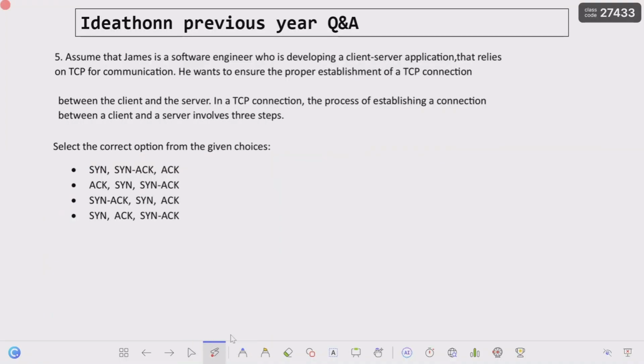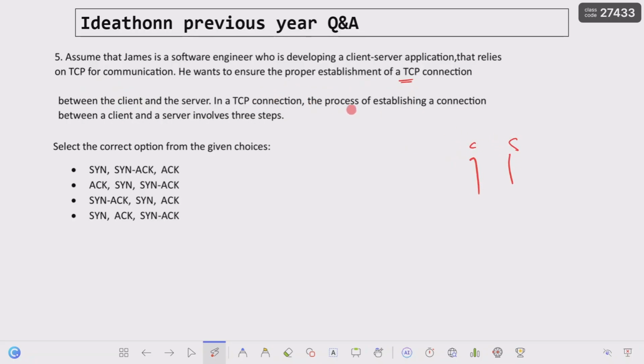There will be one compulsory question from the TCP connection process. We might know how a TCP connection is established from the client program to the server program. The question was given something like this in the previous exam. Assume that James is a software engineer developing a client server application that relies on TCP communication. We have UDP and TCP communication at the transport layer, and here they are using TCP. He wants to ensure a proper establishment of the TCP connection between the client and the server.